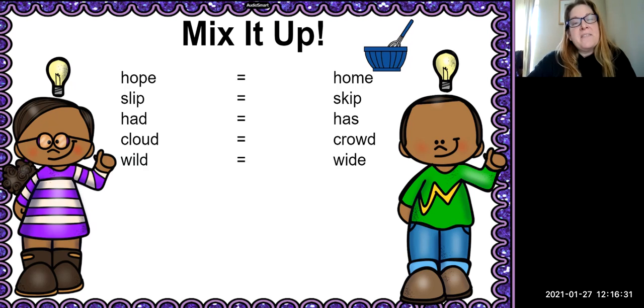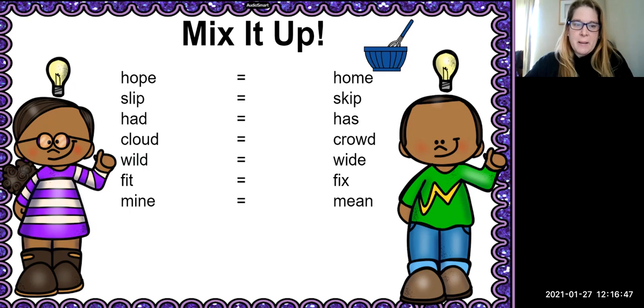Our next word is the word fit. Fit. And we're going to change the t to x. So the new word is fix. Very good. All right, our next word is the word mine. Oops, I didn't mean to show you that. We're supposed to change the i to ea, so the new word is mean. Sorry about that. Our next word is flow. Flow. And we're going to leave off the l, so the new word is fow.